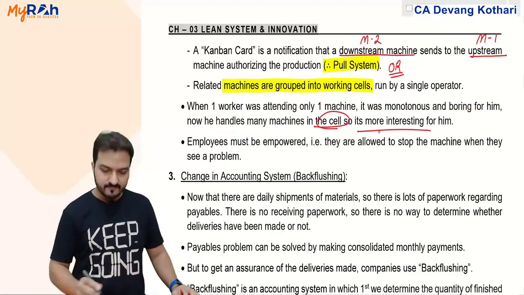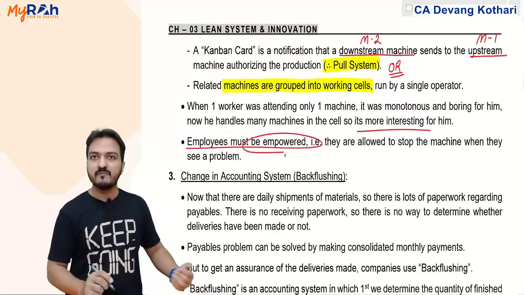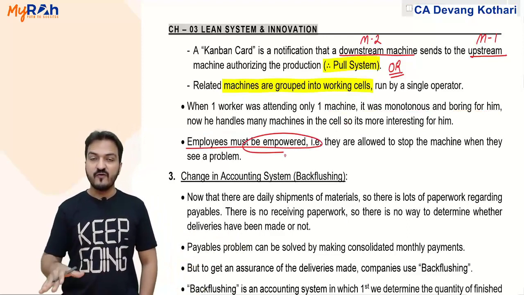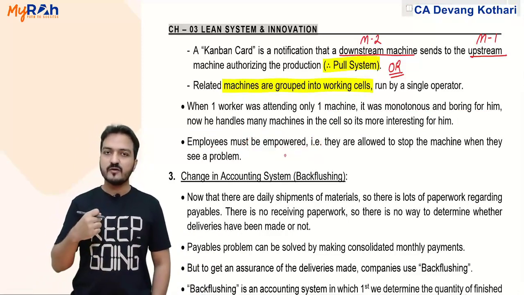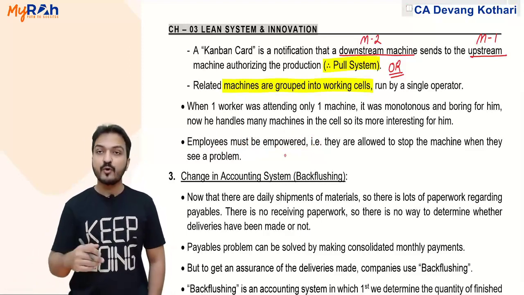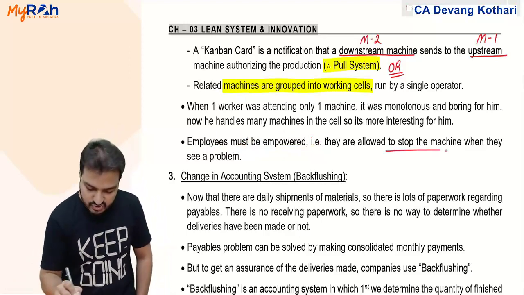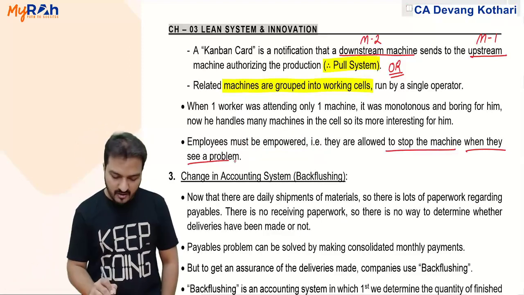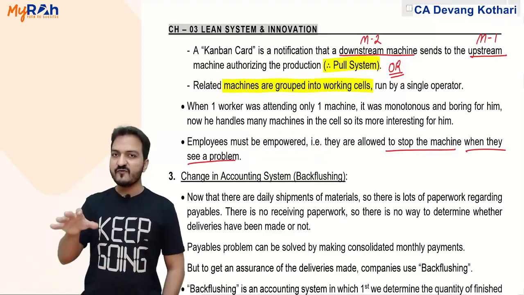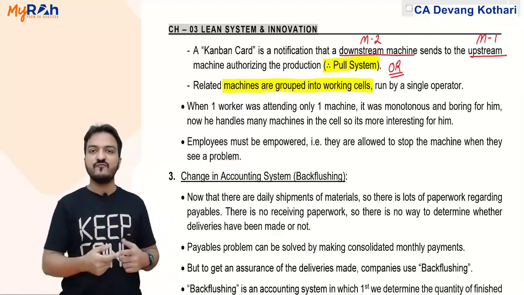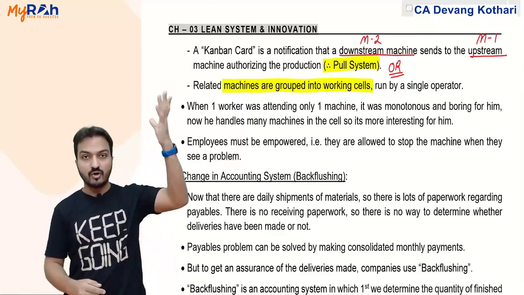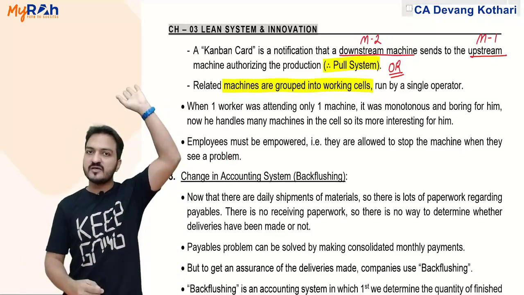Another benefit: employees must be empowered, because if employees are handling the machines, then they should have enough authority to stop the machine whenever they see a problem. Imagine if employees are not given that authority. Whenever they see a problem, they will inform the management, management will inform the top management, and the entire hierarchy is informed.